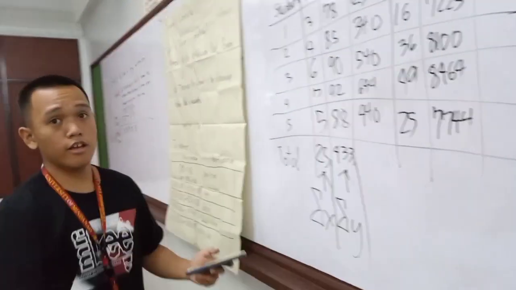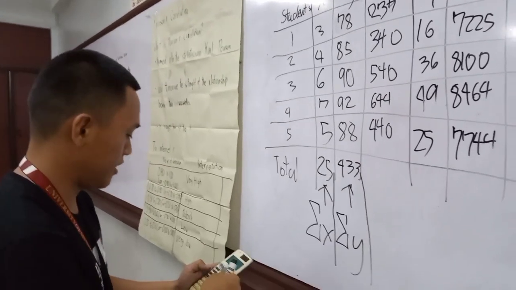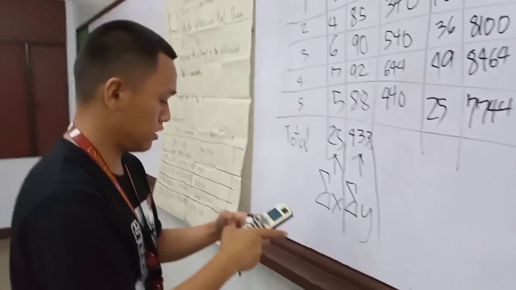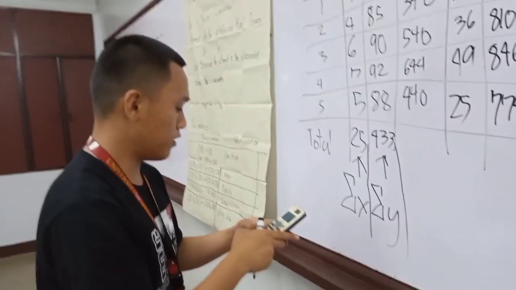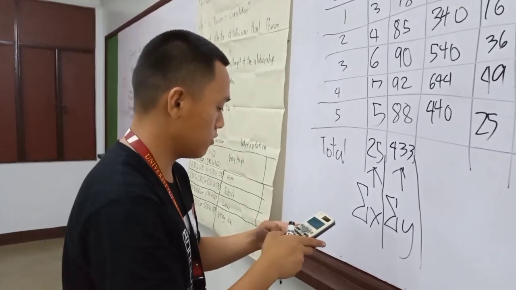Hope you understand. Okay, so variable xy combined: 234 plus 340 plus 540 plus 644.